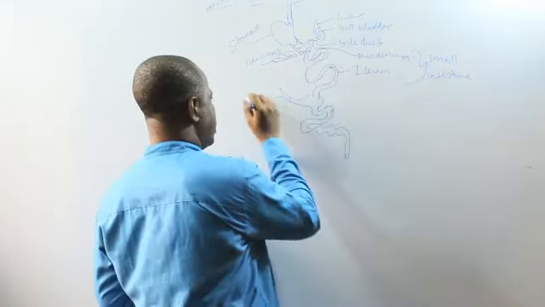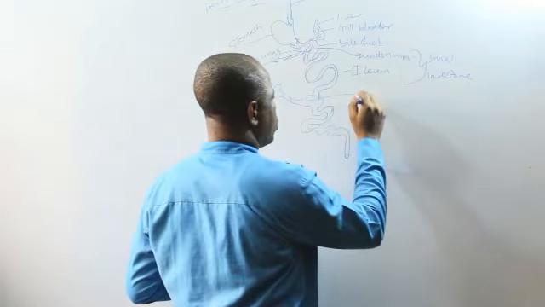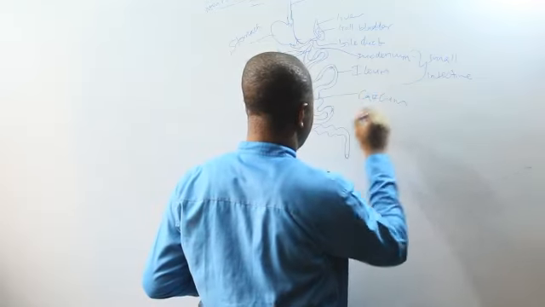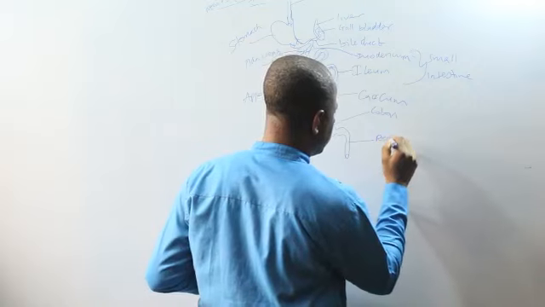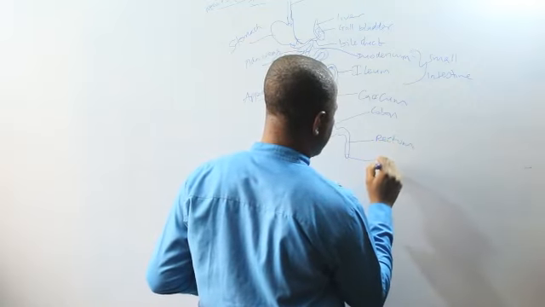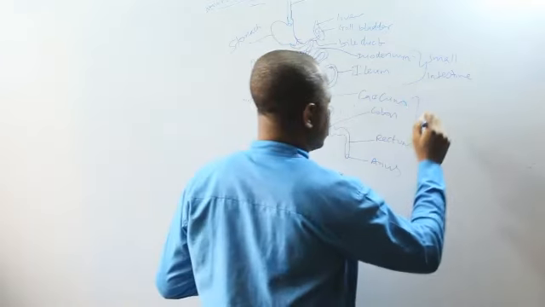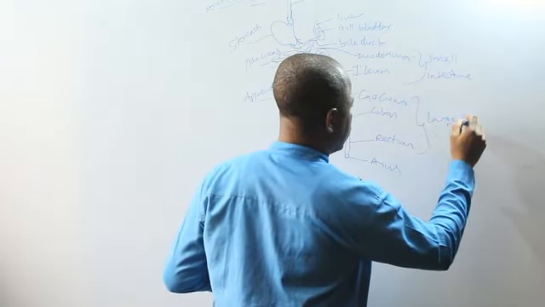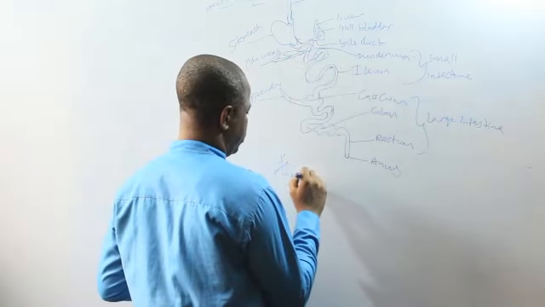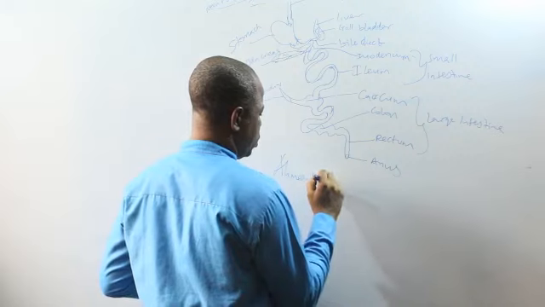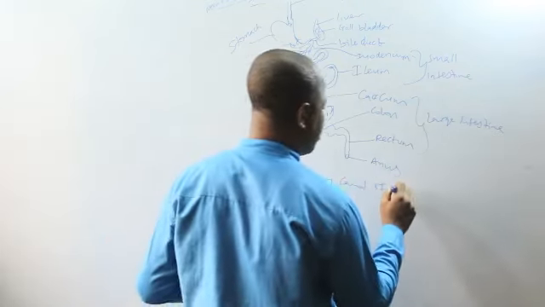Then you have the appendix, you have the cecum, you have the colon, you have the rectum, you have the anus. The three of cecum, colon, and rectum make up the large intestine. Now this is called the alimentary canal, the canal of a monogastric animal, let's say a rabbit.